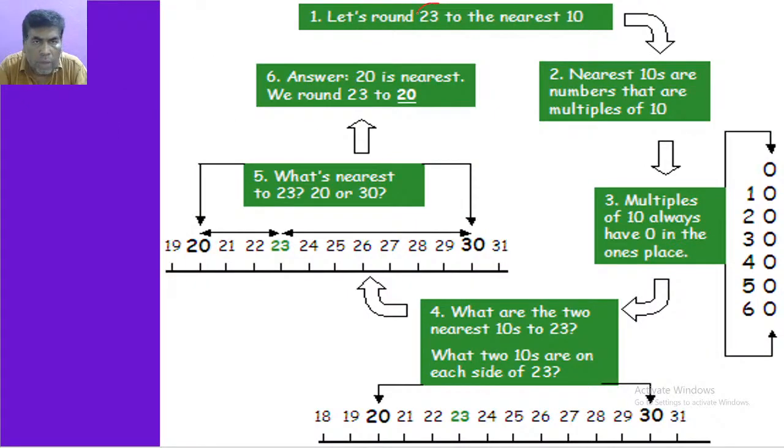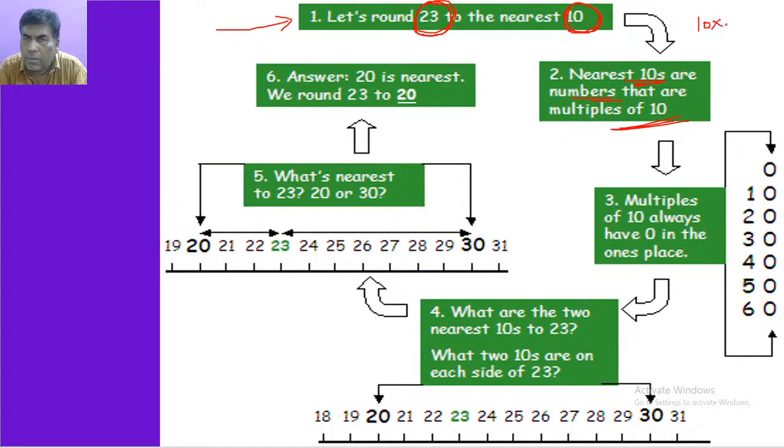Suppose you have a number 23, and you want to round it to the nearest 10. This is the first step. So what will you do? The nearest tens. What are nearest tens? The nearest tens are the numbers that are multiples of 10, in the 10 table.